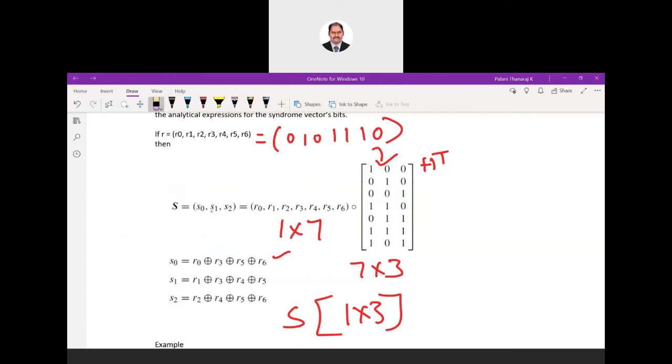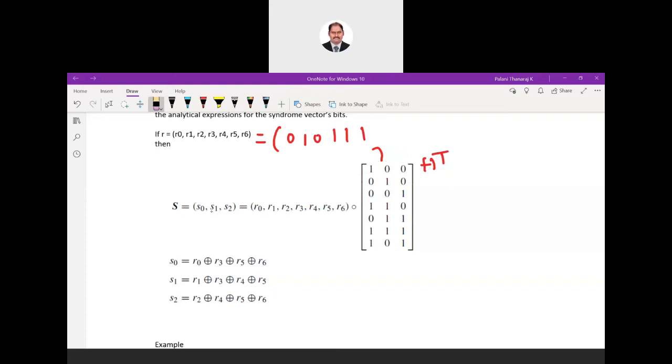You can expect this as part C also. They can give a block of data and ask you to find out code words. They'll ask you to find out whether the data is correct or not. So it's enough if you know what G is. If I know what G is, I know what H is. If I know what K is, I know the number of message bits. I can generate the code words, and if they give me a received code, I can find out the syndrome. Based on that, I can find out where the error has occurred. So many things we can do.